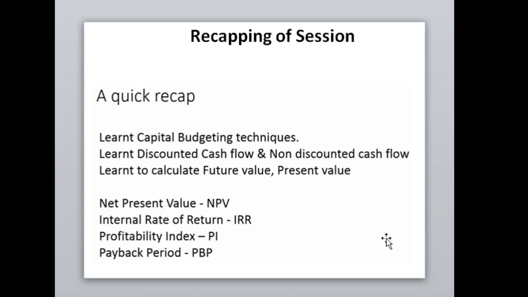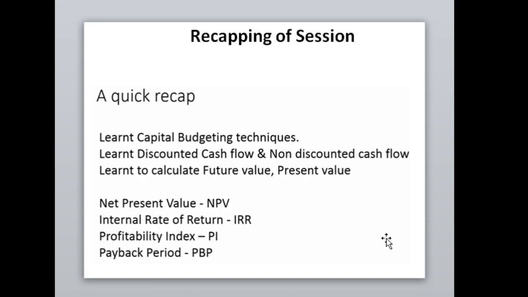And at last, recapping this session, you have learned a lot of things. The important thing you have done is capital budgeting techniques and methods, and how many types of capital budgeting techniques there are. You have learned the discounted cash flow methods and non-discounted cash flow methods. In the non-discounted cash flow method we discussed the payback period with 3 examples.